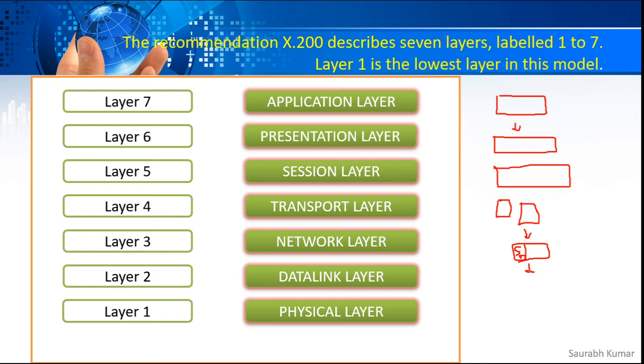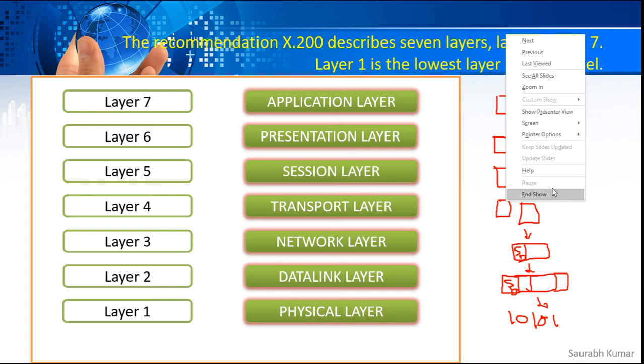Then this packet moves to the data link layer, so it will remain as it is, plus there will be one more thing added, that is the source and destination MAC addresses, and then one footer, that is the CRC bits. And then finally it will go to the physical layer, where it will be converted to binary values, maybe 1010 like that. That's how the OSI reference model works.